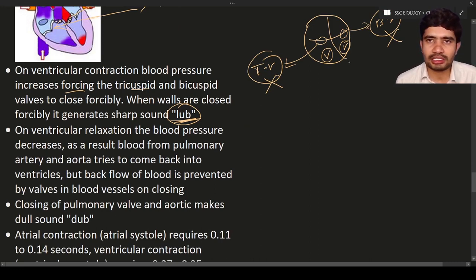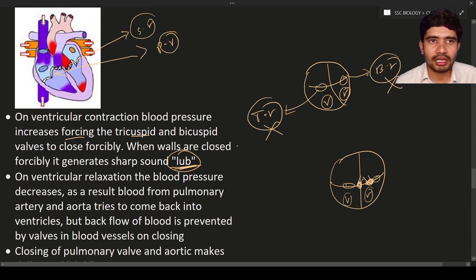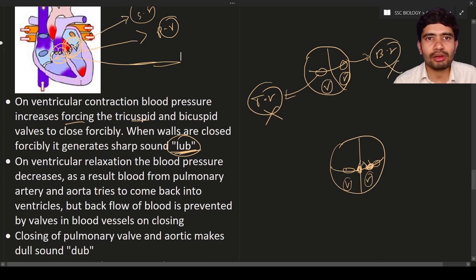When the ventricles relax, the blood pressure decreases. The tricuspid and bicuspid walls open again, and there will be another wall. What is that wall? A pulmonary wall, and here there will be a systemic wall. Here you can see in this diagram the pulmonary wall and the systemic wall. They will close forcibly.